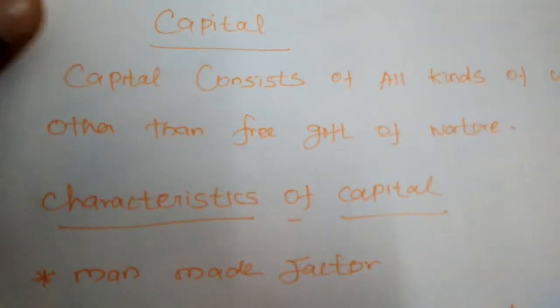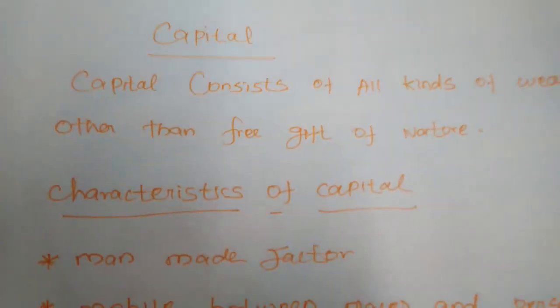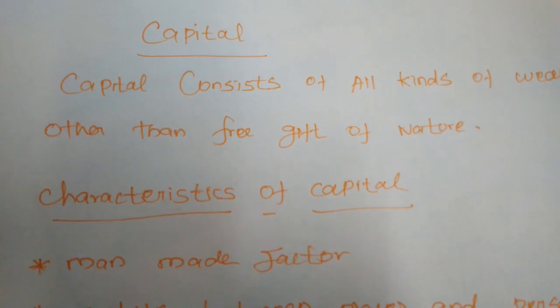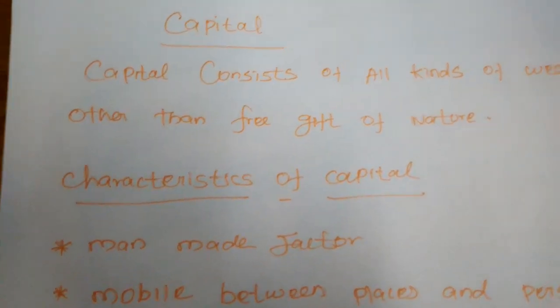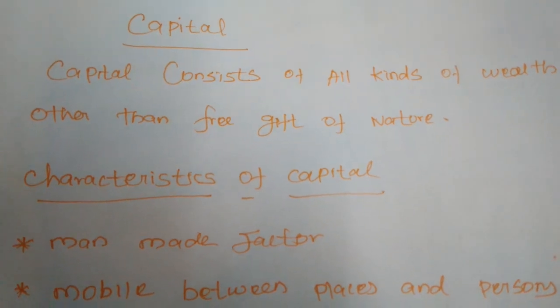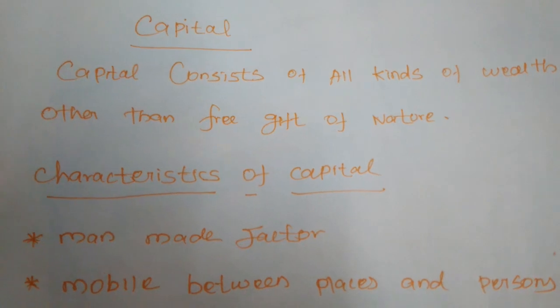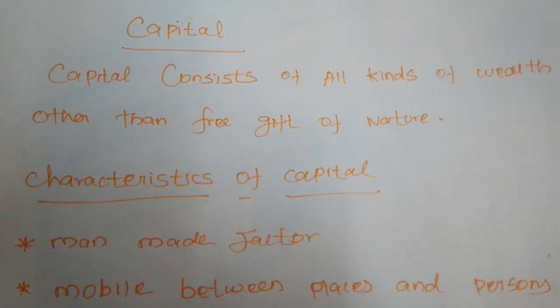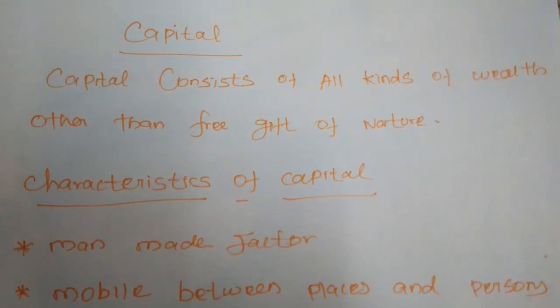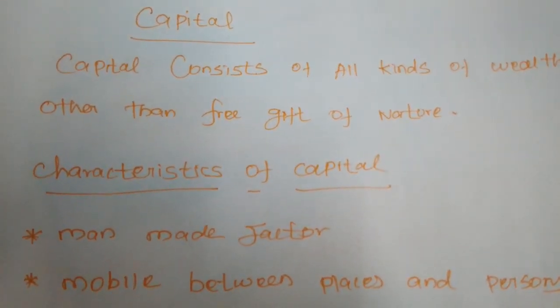The characteristics of land and labor we have already studied, and now we will remind about the characteristics of capital. So capital consists of all kinds of wealth other than free gifts of nature. Except the free gift of nature, all kinds of wealth are considered capital.